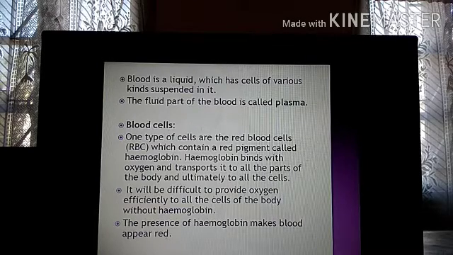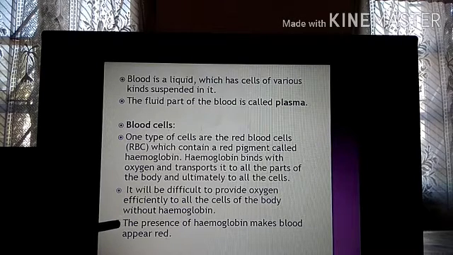So hemoglobin, you can say it's like a carrier. You know carrier, isn't it? Suppose you are traveling by car, so your car is a carrier. So hemoglobin also is a carrier of oxygen. It carries the oxygen to different parts of the body. It will be difficult to provide oxygen efficiently to all the cells without hemoglobin. If there is no hemoglobin in the body, oxygen cannot go to each and every cell because there is no transport system. Hemoglobin is like a transport facility for oxygen. If there is no hemoglobin, no transport system, the cells will not get oxygen.